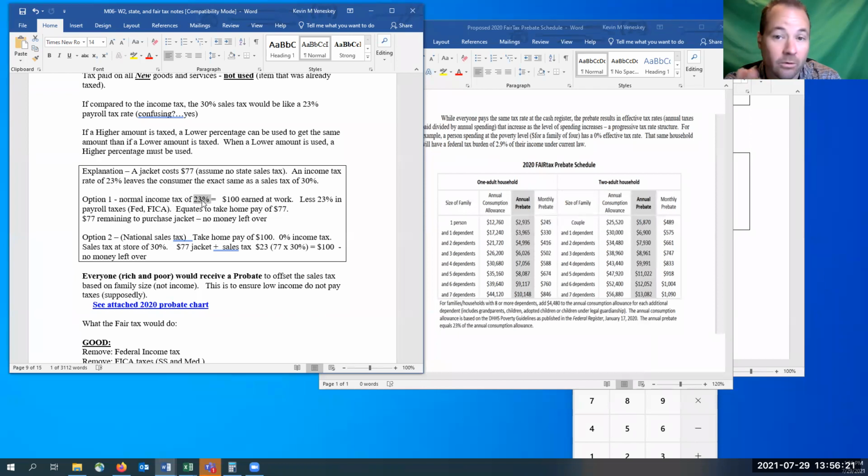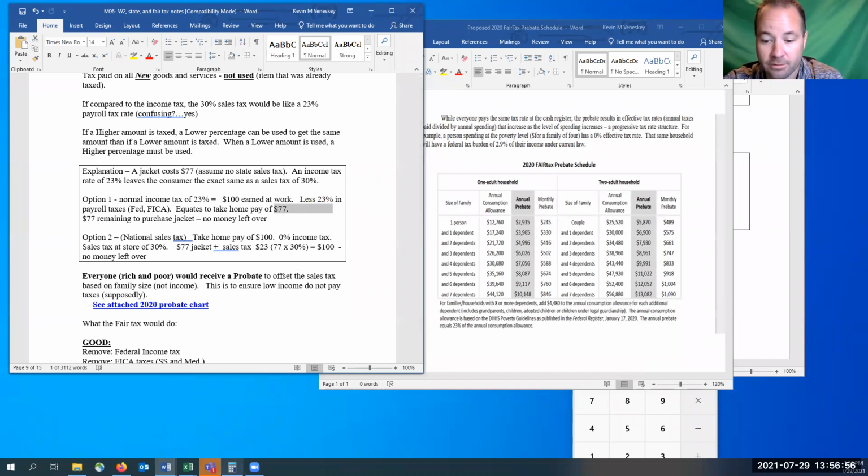So you're getting rid of your federal income tax, which would be like 10%. And then your other two, which is 7.65. So that's 17%. And then say this person made just a little bit more. They're at the 23%. Okay, so you're at a normal tax rate of 23%. You earned $100. Take out 23% in total for all of your taxes, and that includes federal and FICA. So basically you're going to bring home $77.